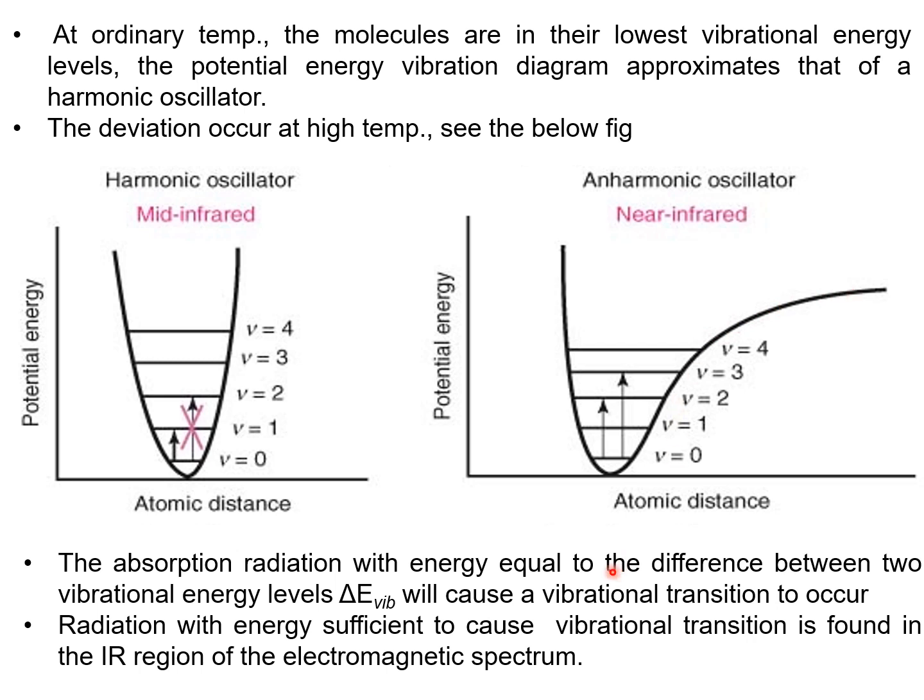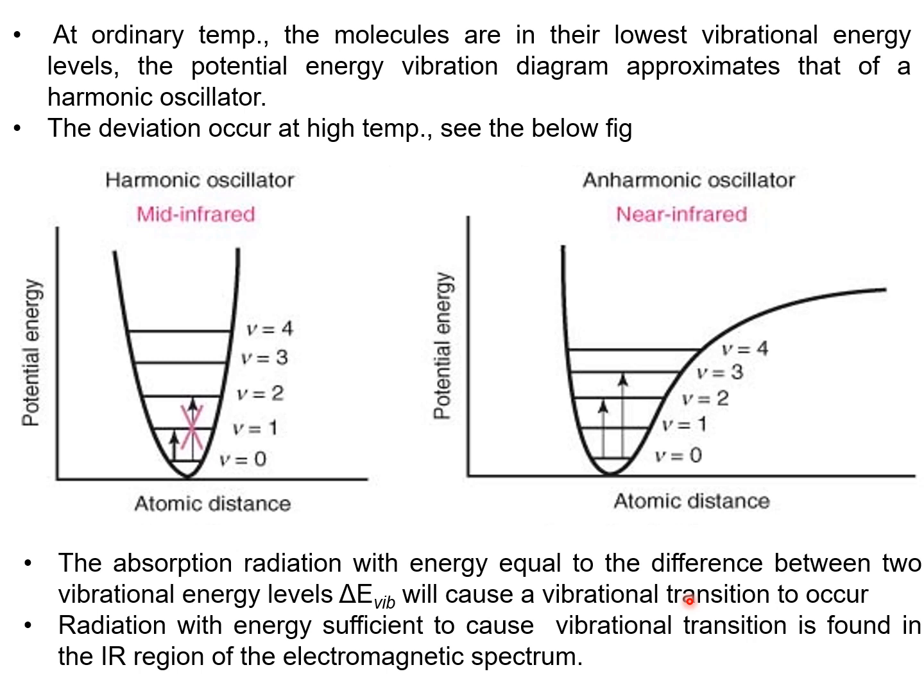Next, the absorption of radiation with energy equal to the difference between two vibrational energy levels. See, when any molecule absorbs radiation with energy equal to the difference between two vibrational energy levels, that is delta E vibrational, it will cause a vibrational transition to occur.